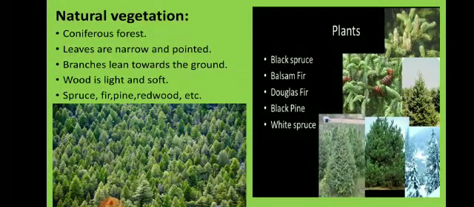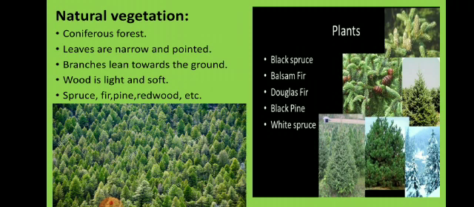Natural vegetation. Coniferous forest. Leaves are narrow and pointed. Now leaves are narrow and pointed because of the snowfall. So wherever there is snowfall, you might have observed that the trees have narrow and pointed leaves, because if they had broad leaves, there would be a lot of snowfall and it would get saturated on the leaves and it may break. So that's why they have narrow and pointed leaves, so that when the snow falls on it, it slides down.